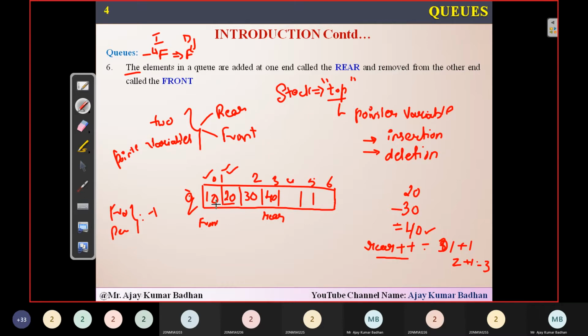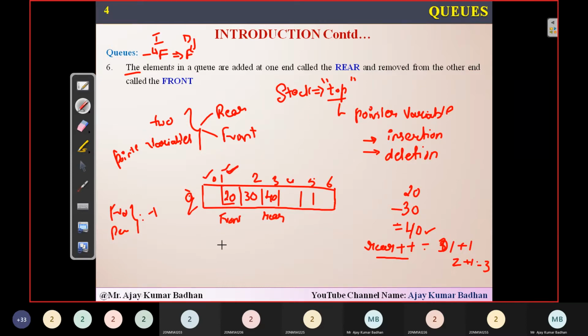How to delete is simple: you have to increment front. You remove this value and increment the variable front. So I have removed 10, and now front is incremented to this location. Front is right now pointing to index 1.